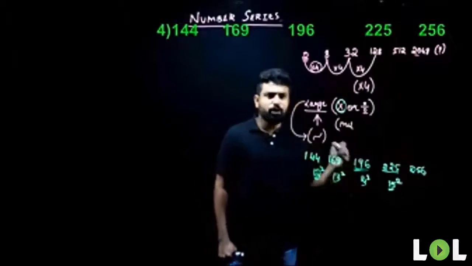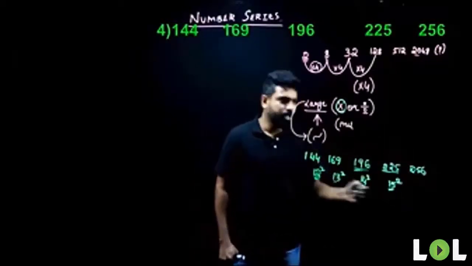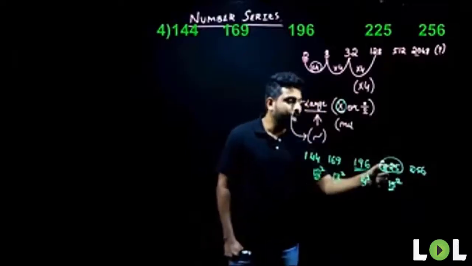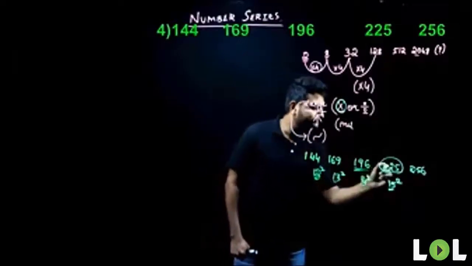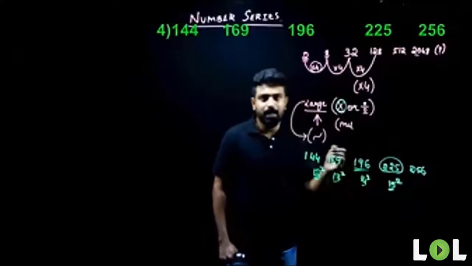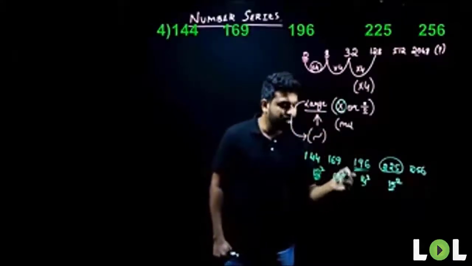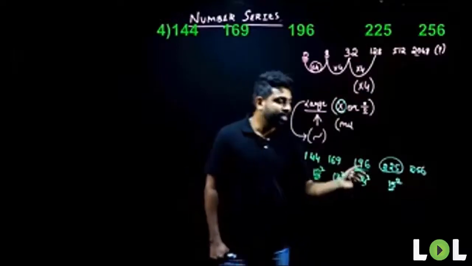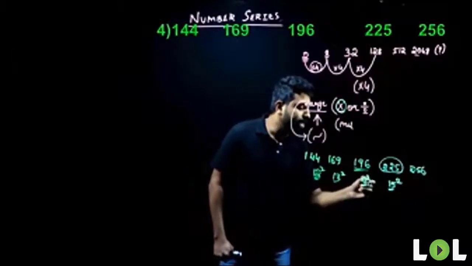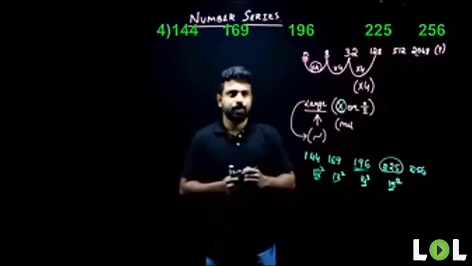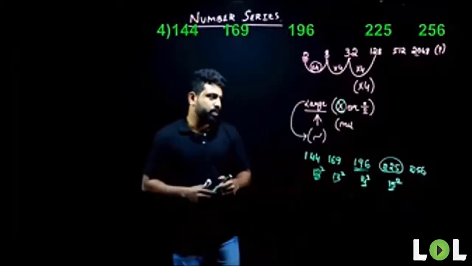So what do I need to do when I get a question like this? I need to identify one number from which I can tell that it is a square number. After identifying that number, I'll have to check if the other numbers are also square numbers. If I get other numbers also as square numbers, then the logic here will be squares of consecutive numbers. Am I clear, people? Yes, very good.